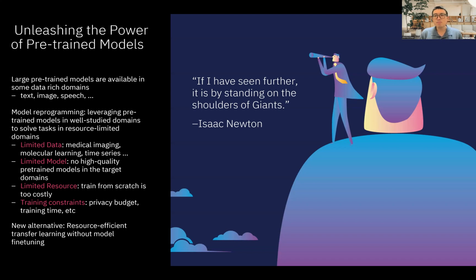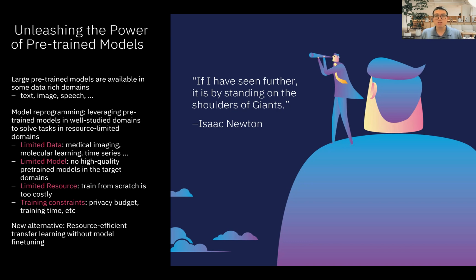And model reprogramming is really interested in leveraging these pre-trained models in certain well-studied domains to solve tasks in resource-limited domains. And by resource limitation, we mean examples like limited data, where the number of training data is very limited, not sufficient to train a pre-trained model. Also, it could be limited in terms of the model itself.